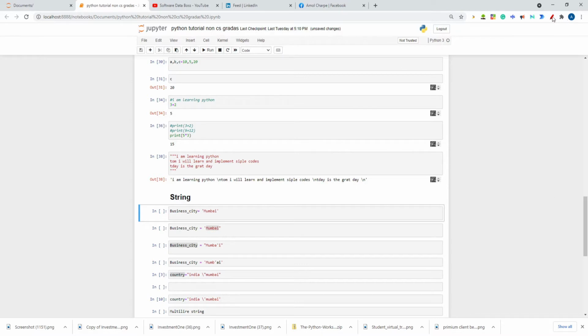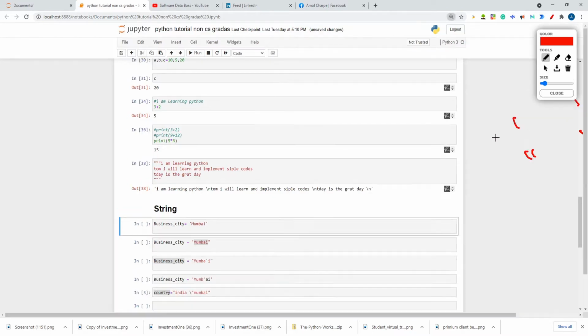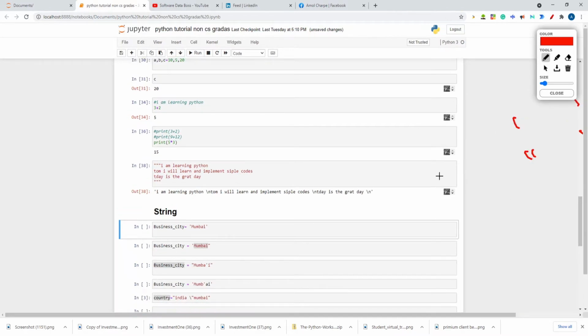So in Python, whatever is in a single quotation or in a double quotation is considered a string. If I write something, like here my name Amol, in a single quotation, it will be considered as a string. Even I can write it in a double quotation. So everything in double or single quotation will be considered a string in Python.